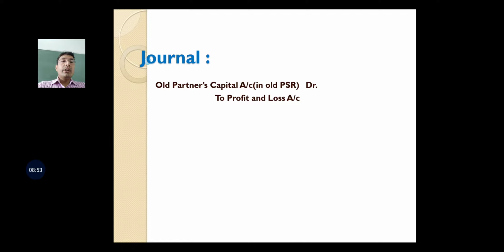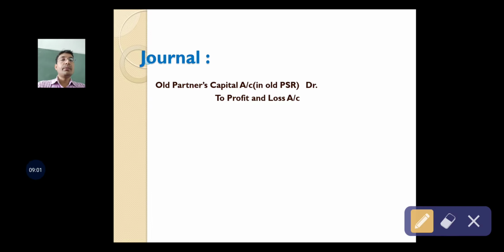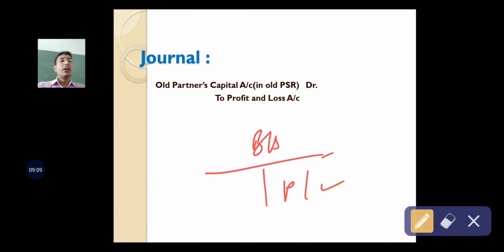Now what will happen if there is an accumulated loss in the books of the business at the time of admission? Suppose in the A and B partnership firm there is a debit balance of profit and loss account, which is appearing on the asset side of the balance sheet.